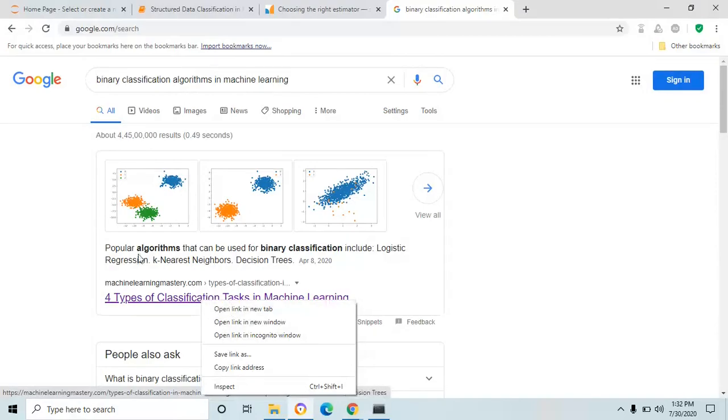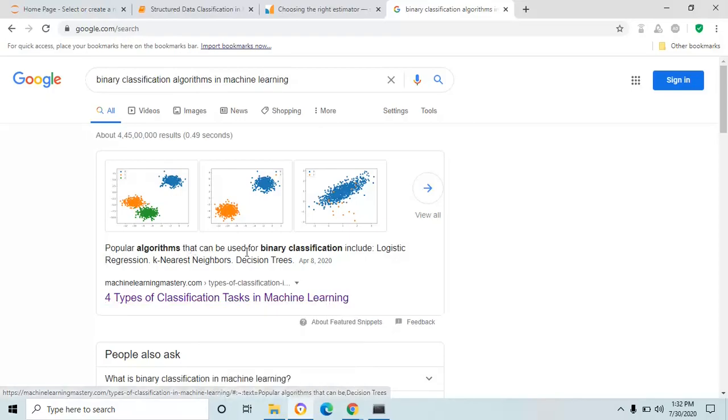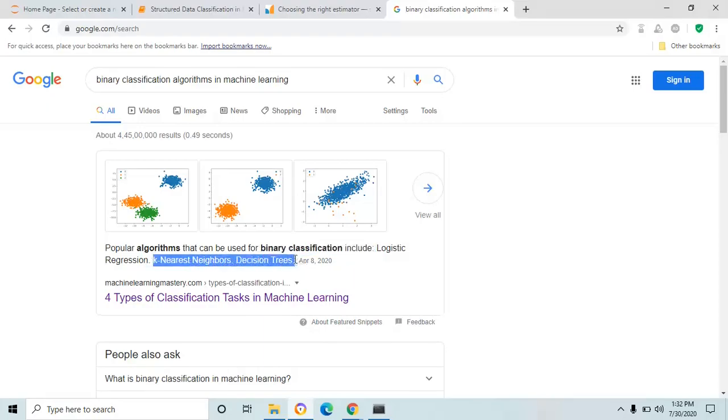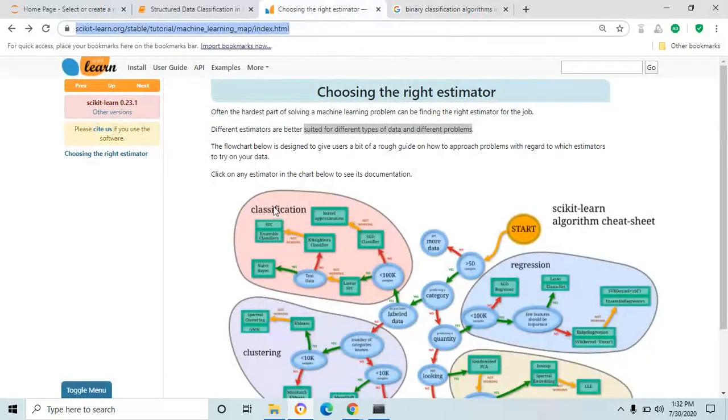Here itself you could see the most popular algorithms that can be used for binary classification include logistic regression, k-neighbors, and decision tree. These are all the algorithms which you can identify in the classification estimators under the green rectangular box. You have to choose the right estimator for your problem and the data to predict the information.